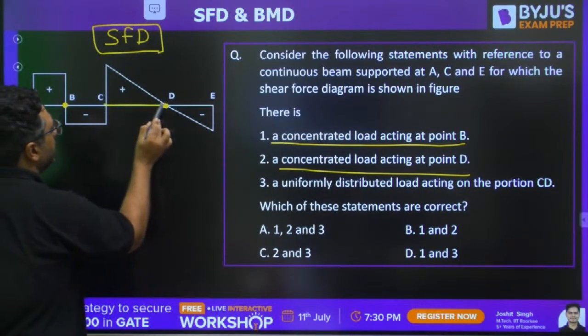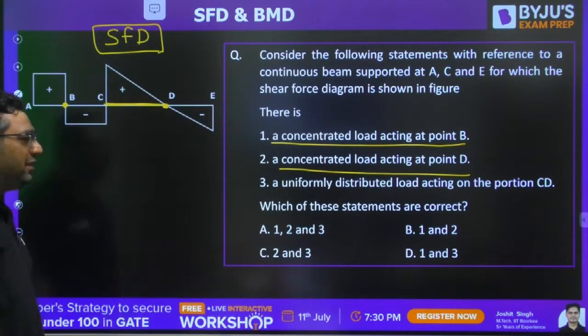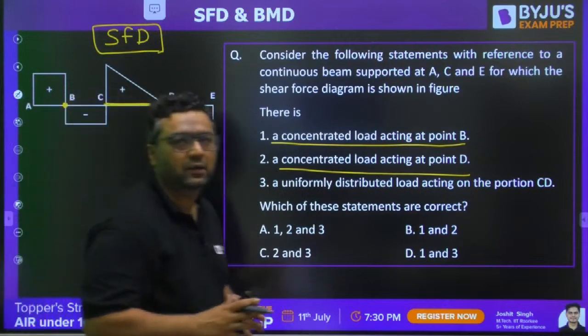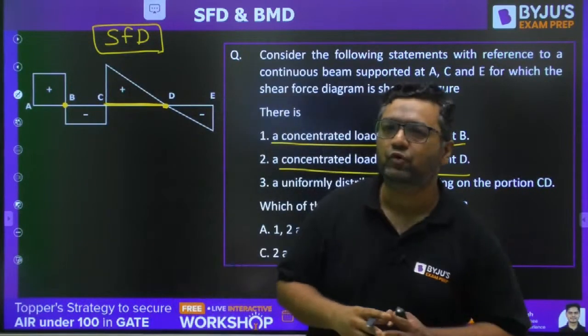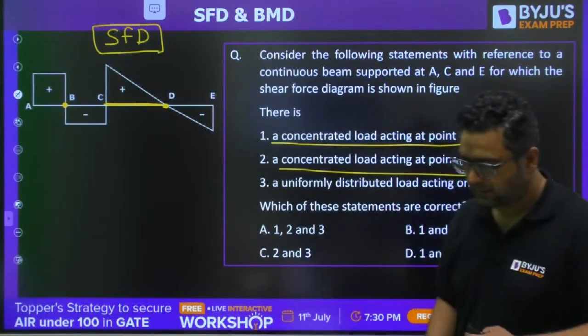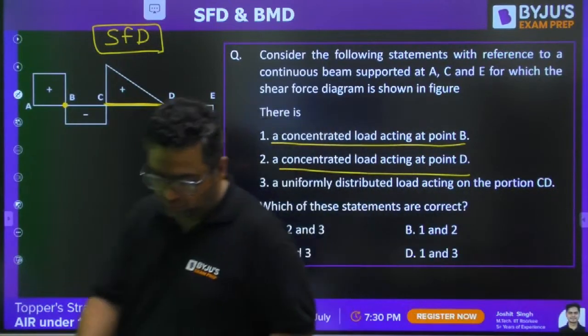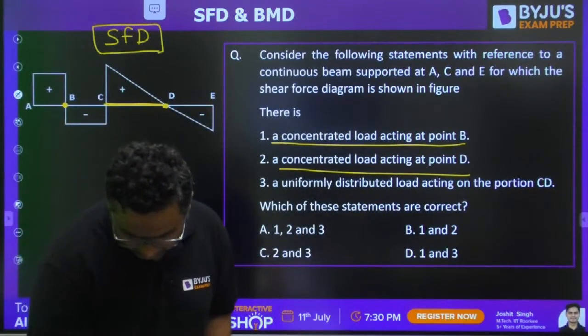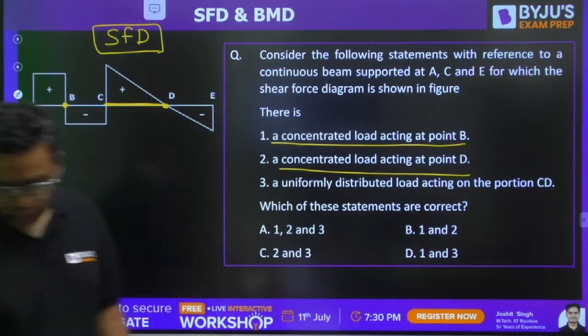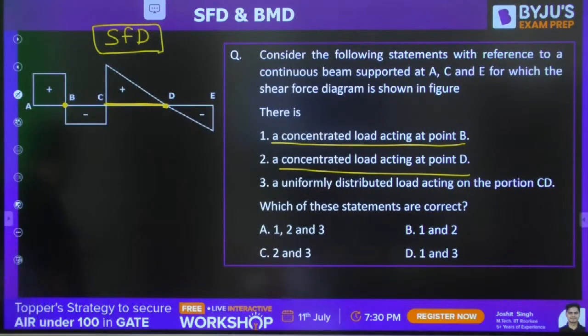This is CD. So you need to tell which of the statements are correct. We are taking all the types of questions, guys, in the classes. Just solve this question. I feel you can answer this question even without my help also. Try to solve it.